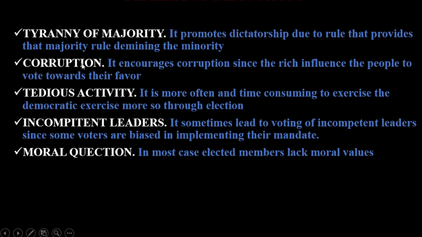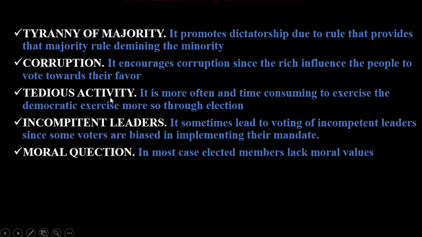Another demerit or disadvantage of democracy is that democracy encourages corruption. This is because the rich influence the poor to vote in their favor. More so in African states, leaders use a lot of hard campaigning in order to entice voters to vote for them. So if you are poor and you have ethics and you are able and you fulfill the integrity clause, you are not bankrupt, you cannot be voted in without money.